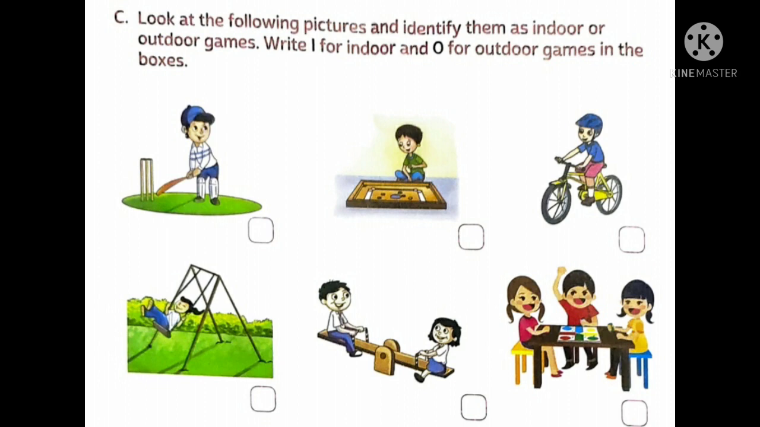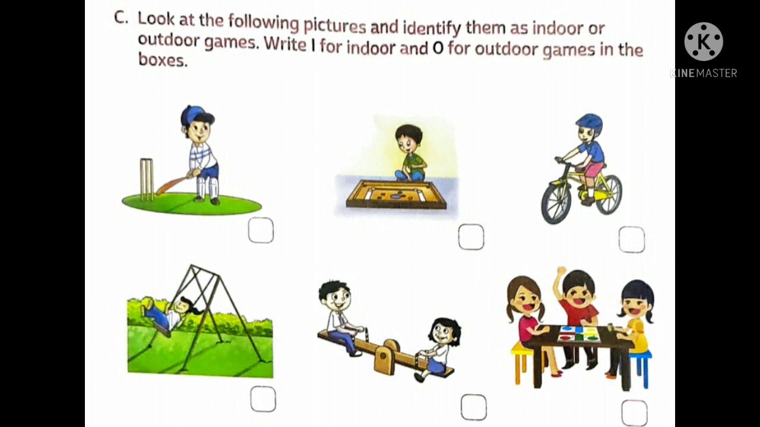Okay, let's start. In the first picture, you can see a boy playing cricket. Cricket can be played inside the house or outside. Yes, it can be played in the field. So we will write O. Now number 2, you can see a boy playing carom. So is it an indoor or outdoor game? Yes, children, we can play carom inside the room. So it is an indoor game. We will write I.